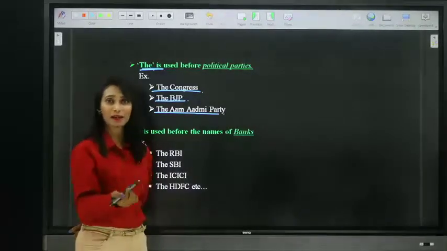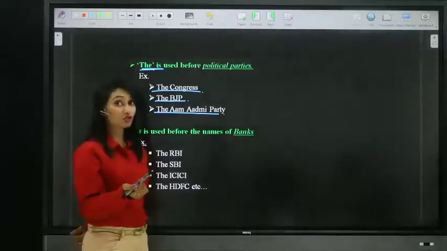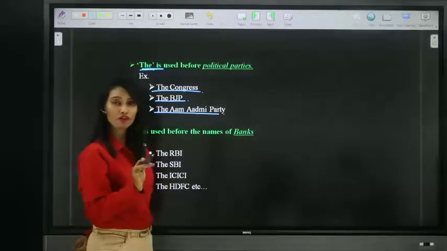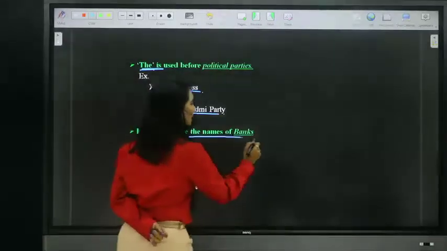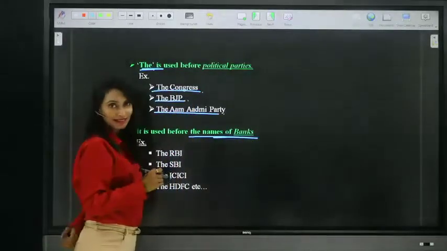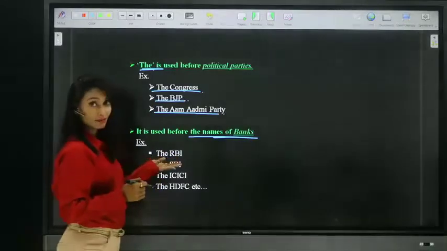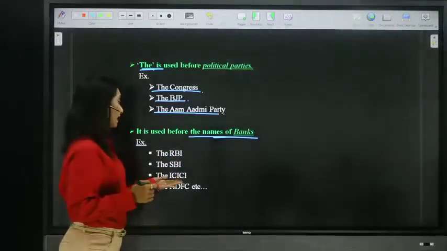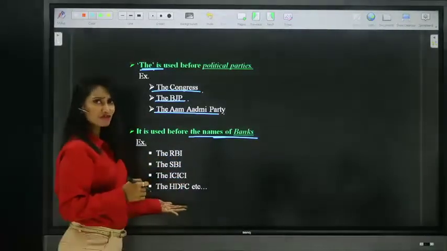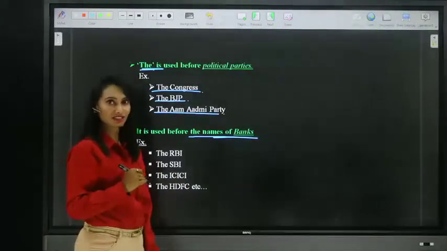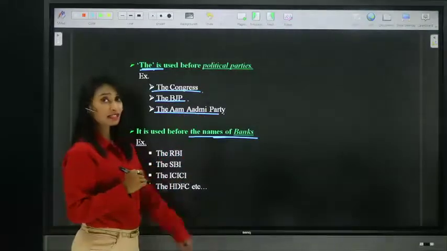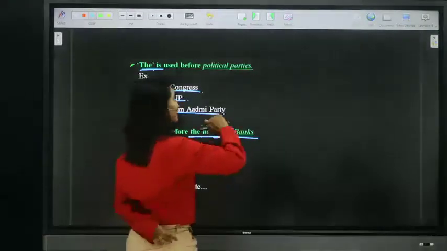So regional parties, you can talk. We must use definite article the before the names of political parties. Next, we use definite article the before the names of banks like the RBI, the SBI, the ICICI, the HDFC, etc. Before the names of banks, we must use definite article the. Before the names of political parties, we must place definite article the.